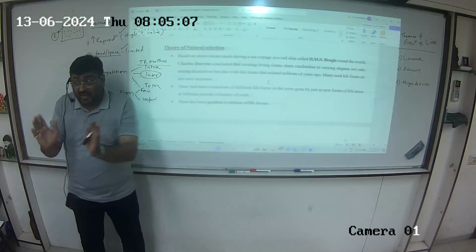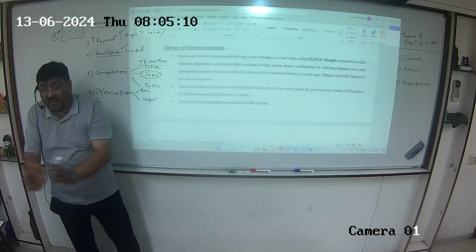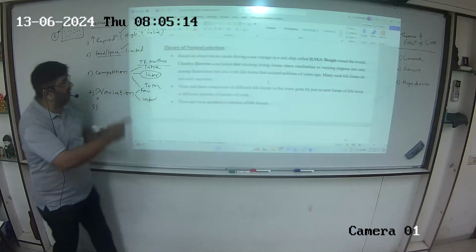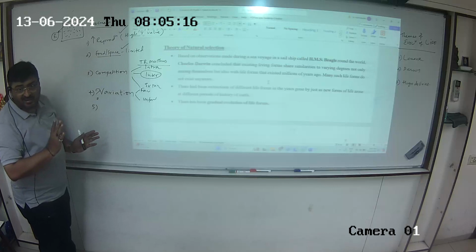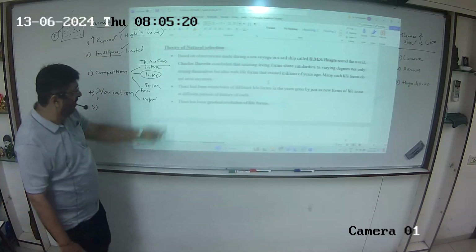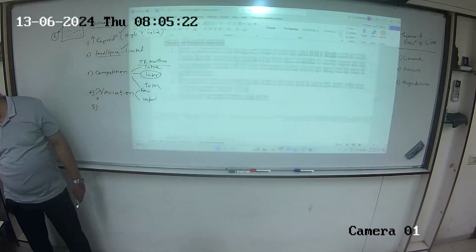Right? Now, against this explanation, we'll try to read what the NCERT has given. Right? The NCERT has not mentioned like this, right? In its own peculiar way. Okay, let's see.